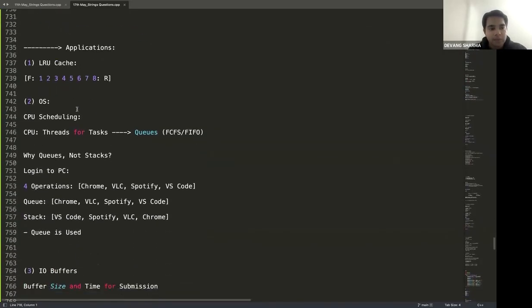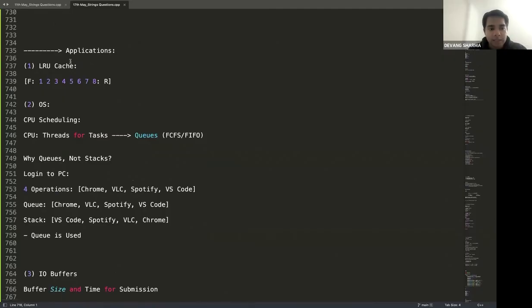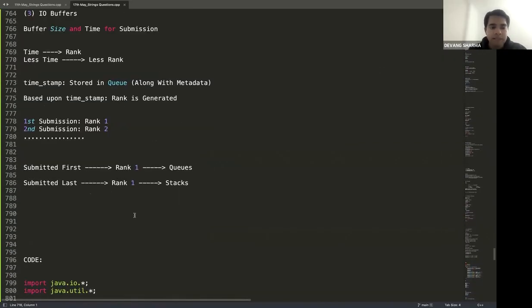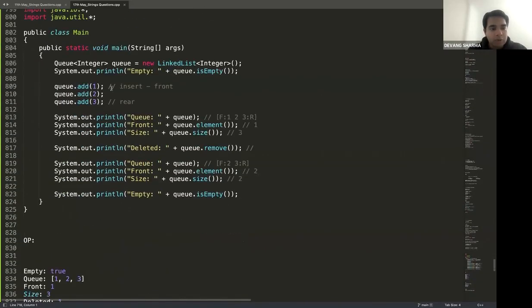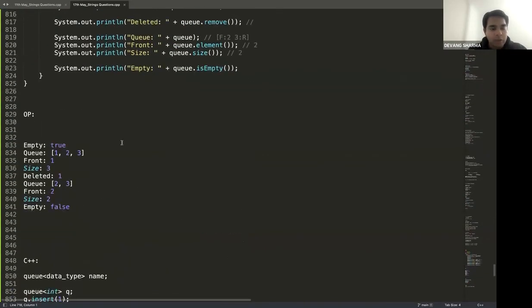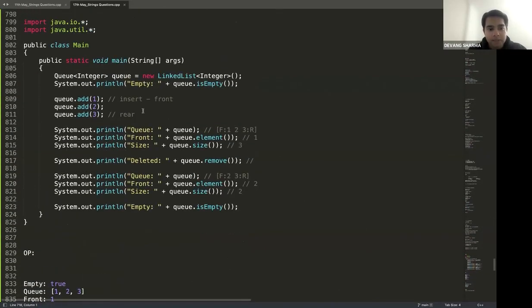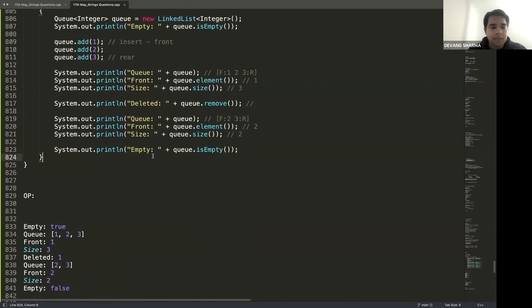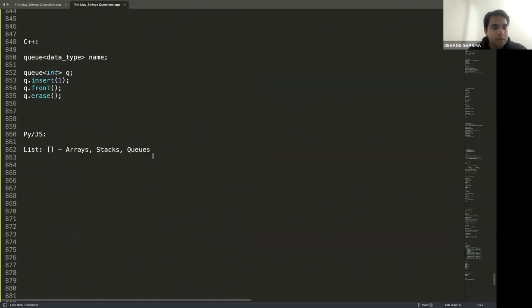In terms of applications, where a queue is actually used, it's used in the LRU cache, in CPU scheduling, as well as input/output buffers and for designing a leaderboard. Then we talked about the code part. In terms of code, we understood how to implement a queue, how to insert, delete, get the first or front element, and check the size, whether the queue is empty or not.